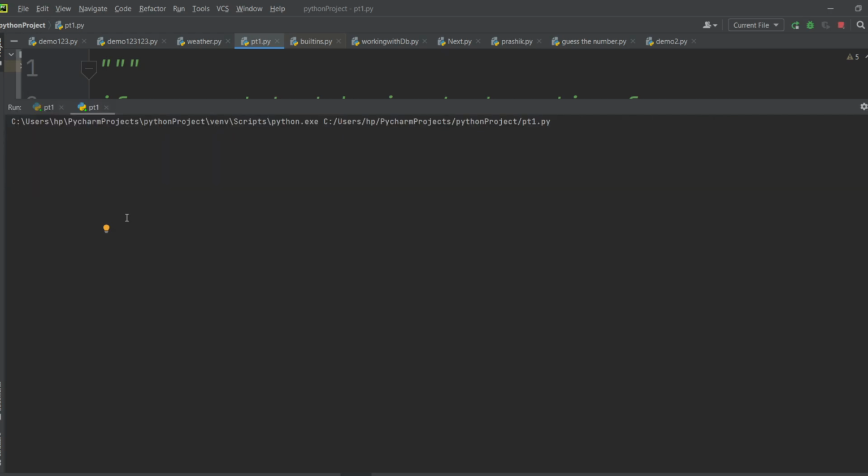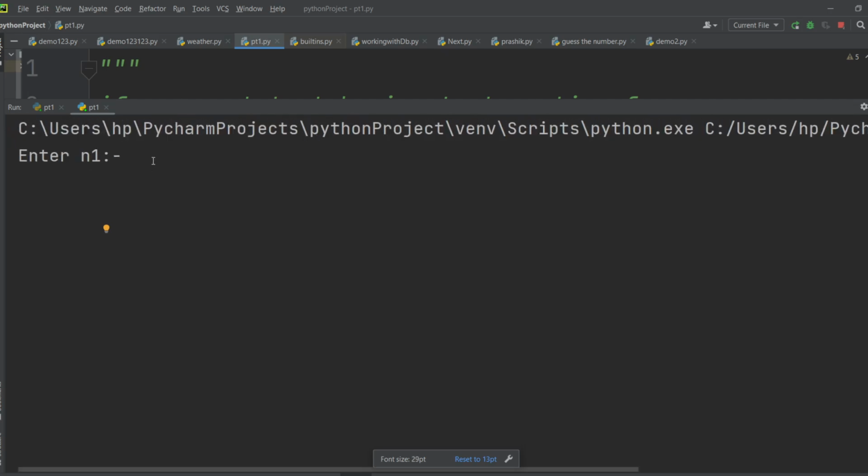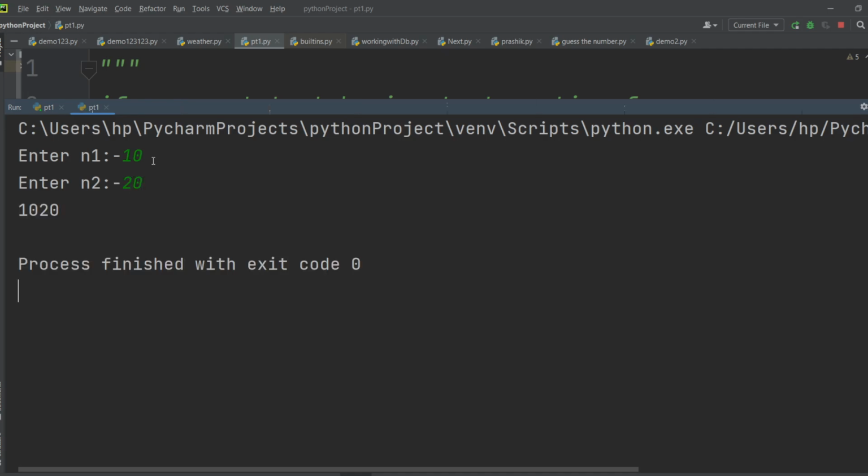Okay, let's go. Let's try to give the two inputs. It will ask you number one, number two. So it is asking number one, so I will give number 10, number two 20, and after enter, what is the output you are getting? You are getting 1020. But 10 and 20 should be 30, na. You are getting 1020.